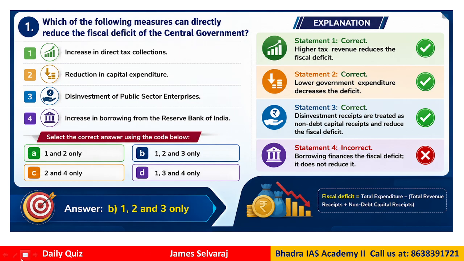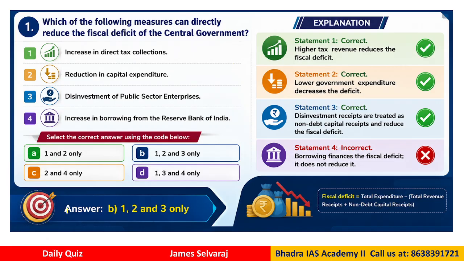That is the question. So we have four options here: increase in direct tax collections, reduction in capital expenditure, disinvestment in public sector enterprises, increase in borrowing from the Reserve Bank of India. Now which of these can directly reduce fiscal deficit? That is the key word, directly reduce fiscal deficit. Now if you look at it, we have options A 1 and 2, B 1, 2, 3, C 2 and 4 and D 1, 3 and 4. So what will be the right answer?